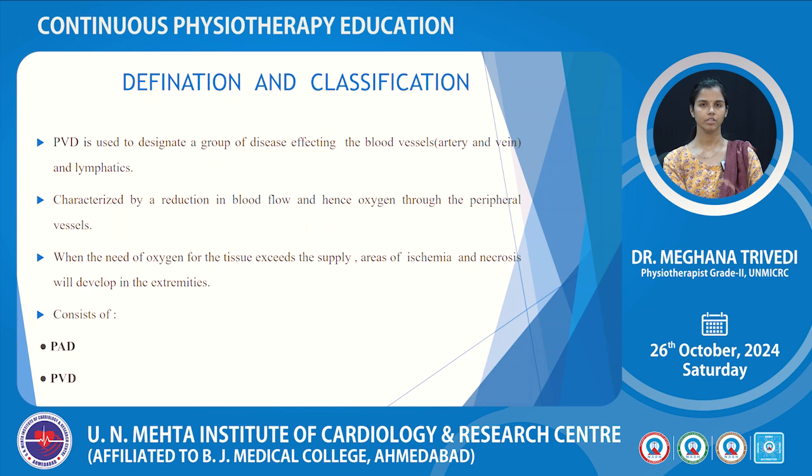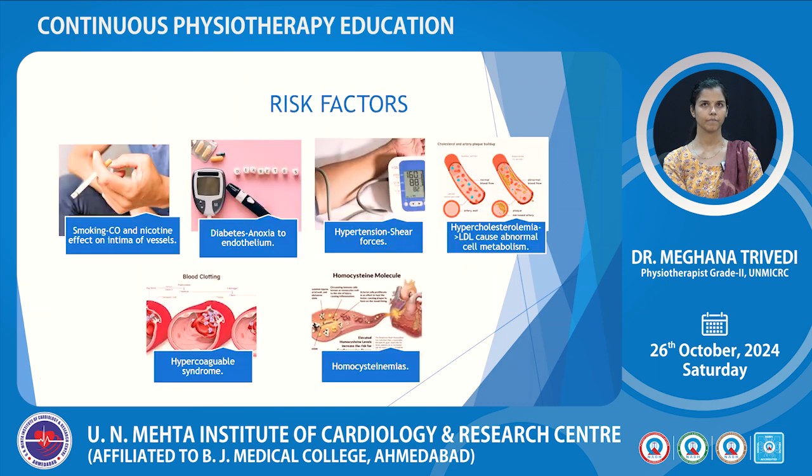So first, definition. Peripheral vascular disease is used to designate a group of diseases affecting blood vessels, arteries, veins and lymphatics, characterized by reduction in blood flow, hence oxygen, through peripheral vessels. When the need of oxygen for the tissues exceeds the supply, areas of ischemia and necrosis will develop in extremities. It consists of mainly two types, peripheral arterial disease and peripheral venous disease.